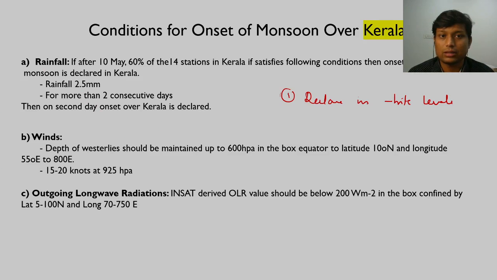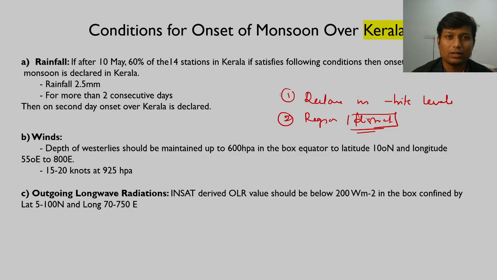And then there is another condition for particular regions at, say, district level. Every district is mapped in a grid, and accordingly, not exactly district, but a couple of districts or a region, they have their own conditions. When they are fulfilled, then only that particular region is considered to be hit by monsoon. Fine. We will be studying that also.